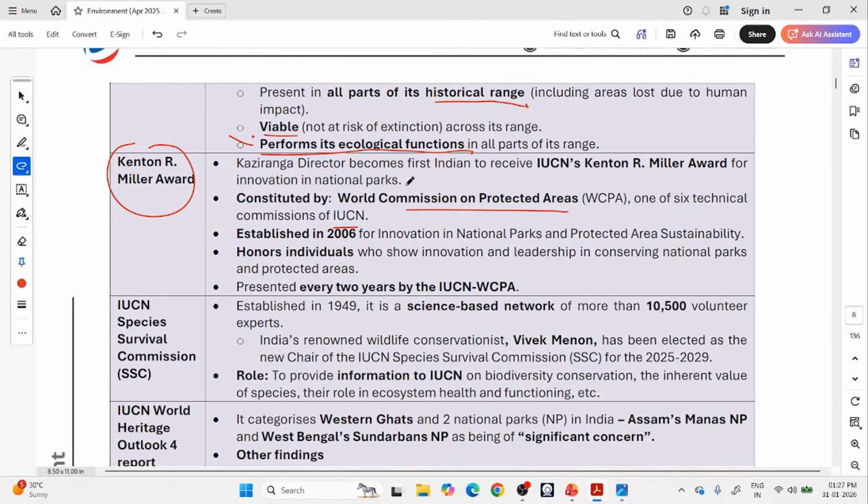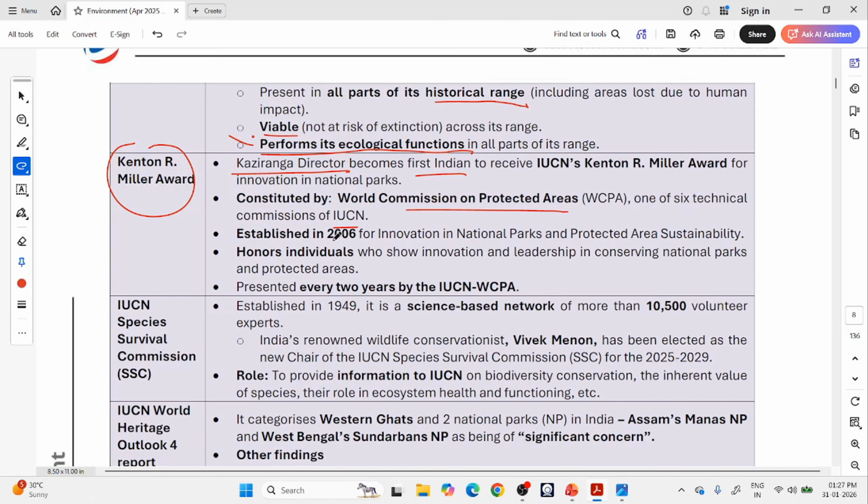So why is it in news? Because the first time an Indian has received this award: the director of Kaziranga National Park in Assam. The director of that park has become the first Indian to receive this award from IUCN because of his efforts. He has given so many innovative solutions to many issues and conservation measures for that area.